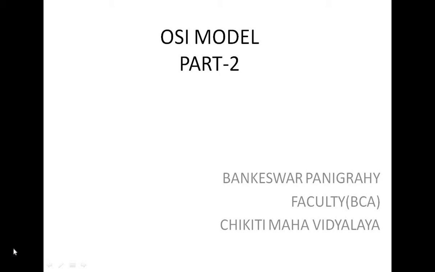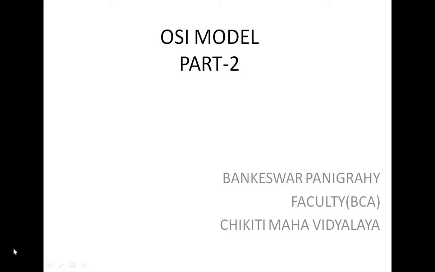In our last session, we covered what is the OSI model, the characteristics of the OSI model, and three layers among the 7 layers, that is the physical layer, data link layer and network layer, that we have covered so far.